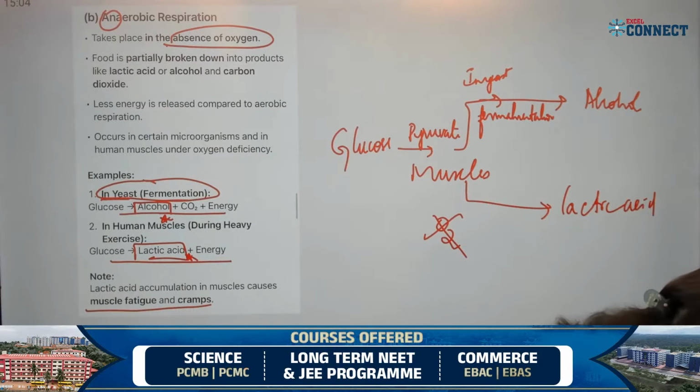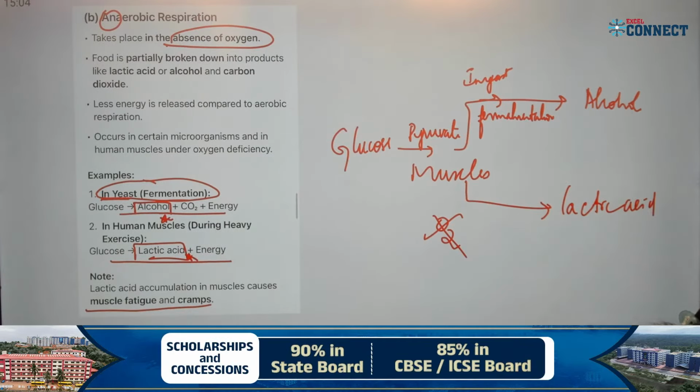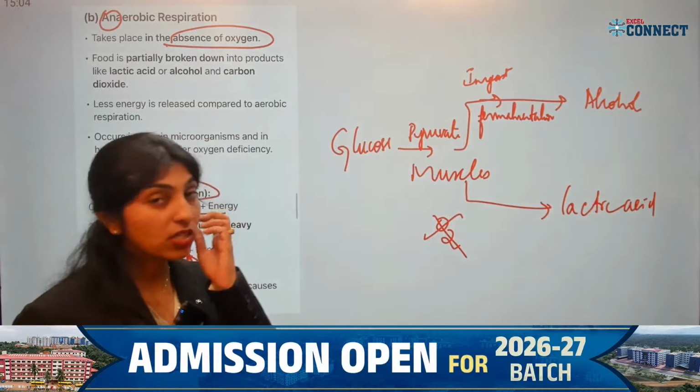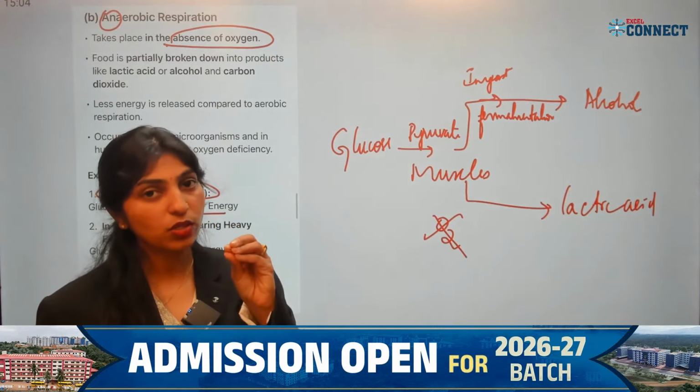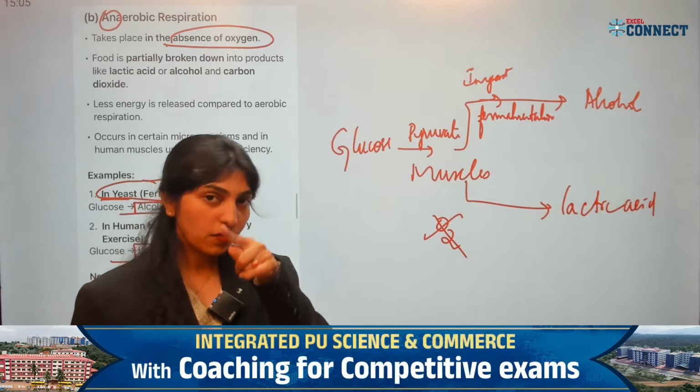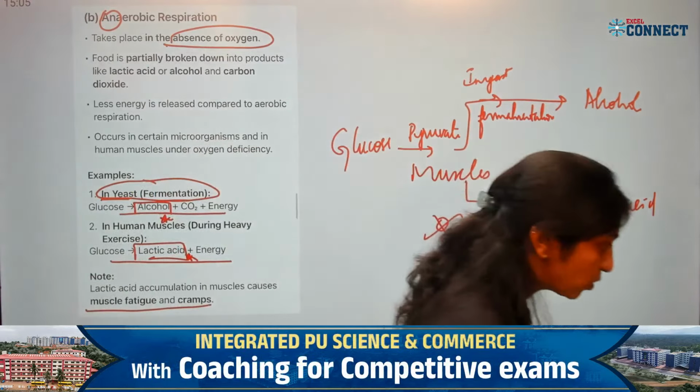Yes, it takes place in the cytoplasm, correct? Why does aerobic respiration take place in the mitochondria? Because the ATP, which is stored, will be formed in the mitochondria. The process of formation takes place in the mitochondria.